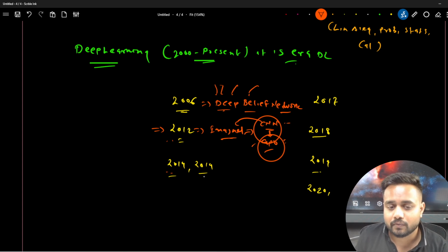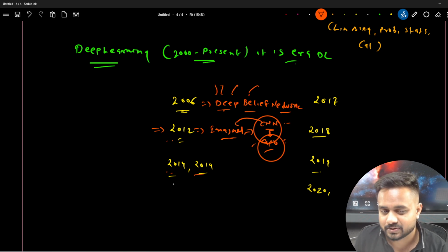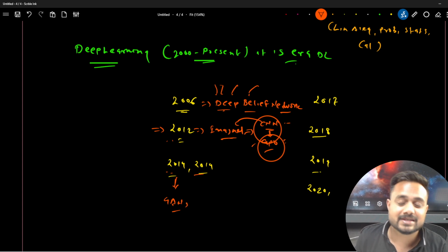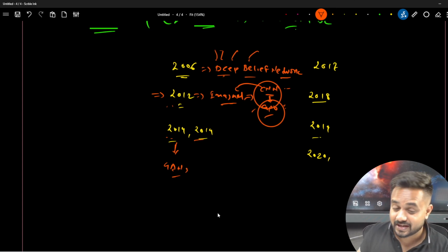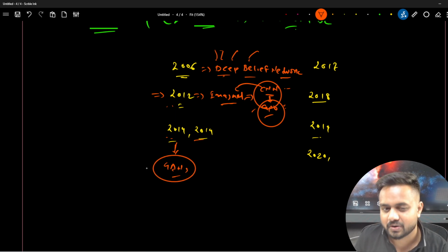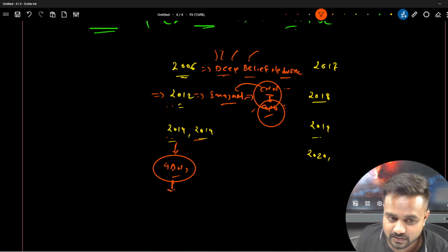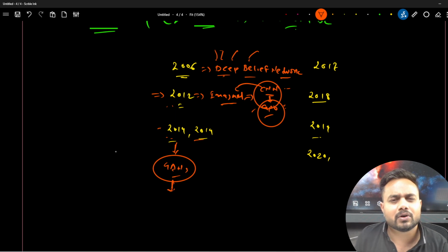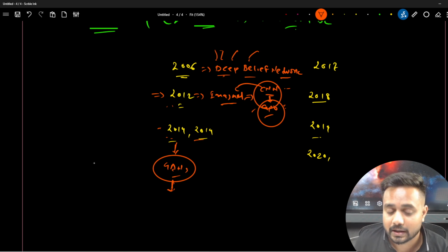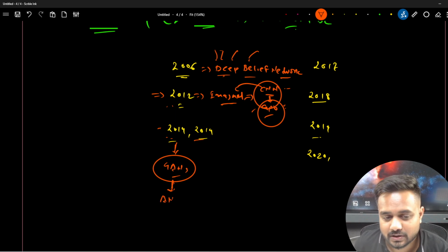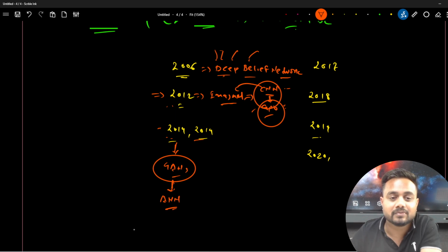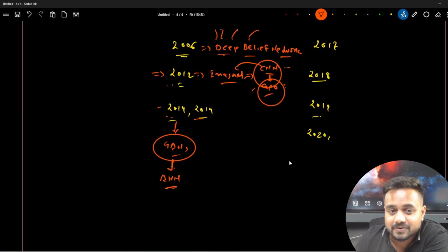So here in 2014, why have I written it two times? The first 2014 is for the GANs. Yes, the GAN architecture has been introduced. GANs play a very important role in generating data. So if you want to generate data, GANs are not a new thing. It was invented in 2014, guys, and this GAN plays a very important role if you want to generate data. And here also we are using the fundamental unit of deep learning, that is the artificial neural network.